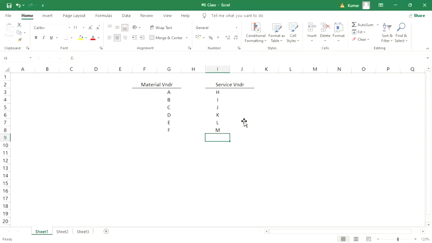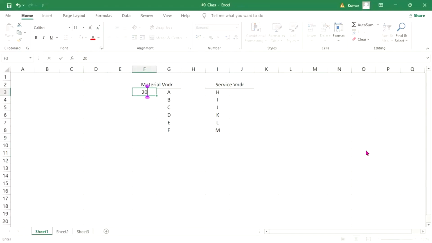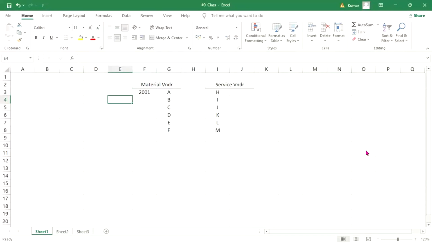Okay. So here what is happening, guys? In that case, we are going to set up two different reconciliation accounts.